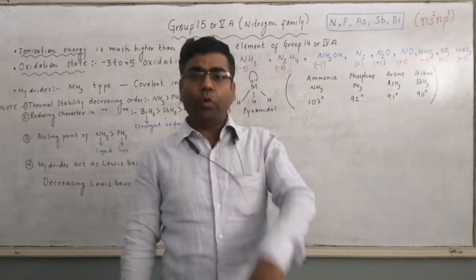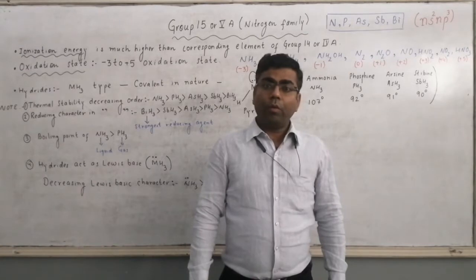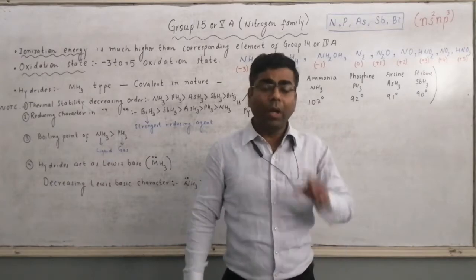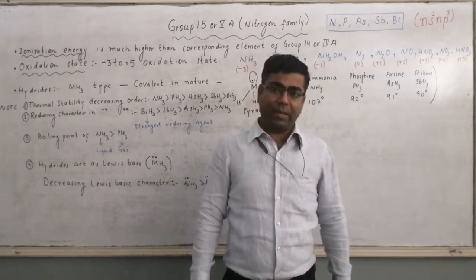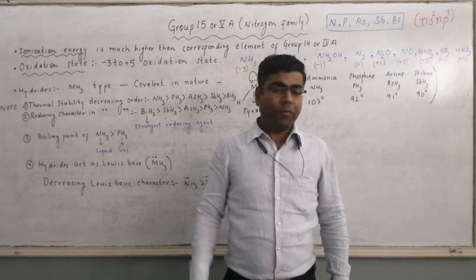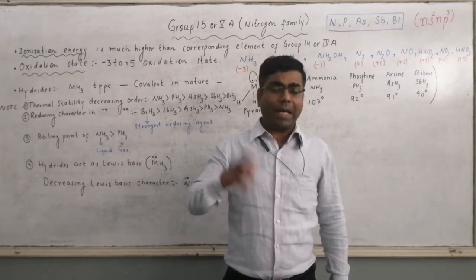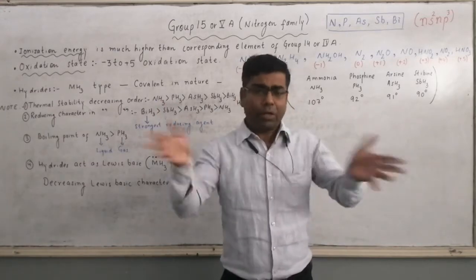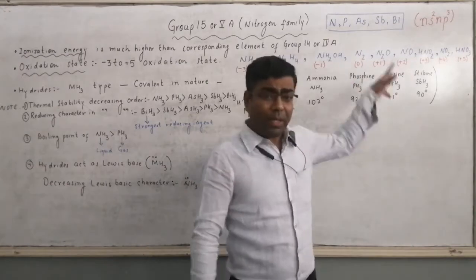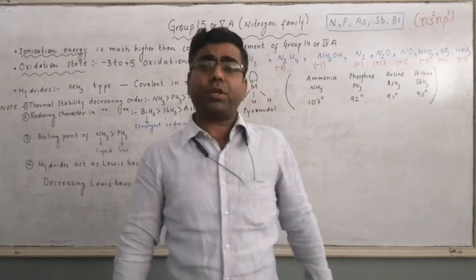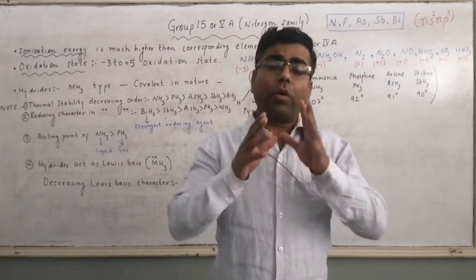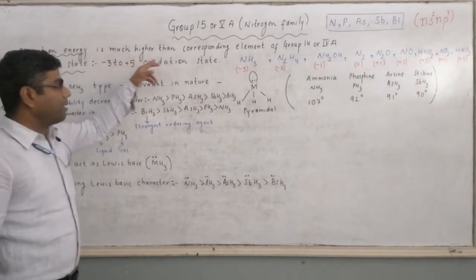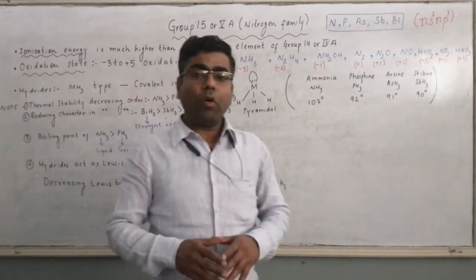So if we want to remove an electron from the atom which has half filled electronic configuration, it will require more amount of energy. If we compare with carbon family, their outermost configuration is ns2np2 which is not half-filled, which is not as stable. So here we are disturbing a stable electronic configuration which requires more energy. That's why it is stated here that their IP is much higher than corresponding elements of group 14 or 4th A.